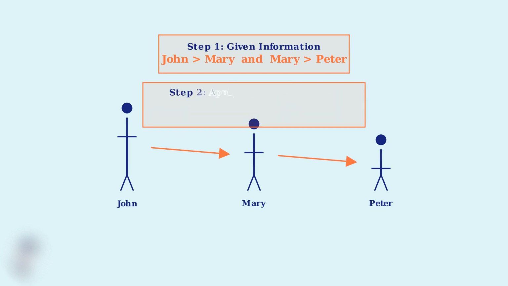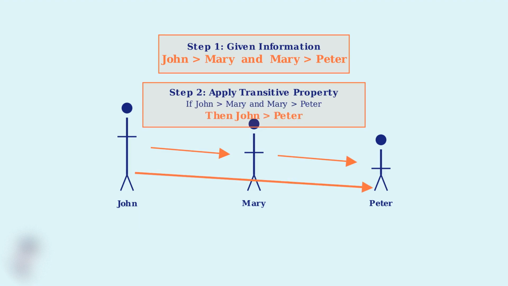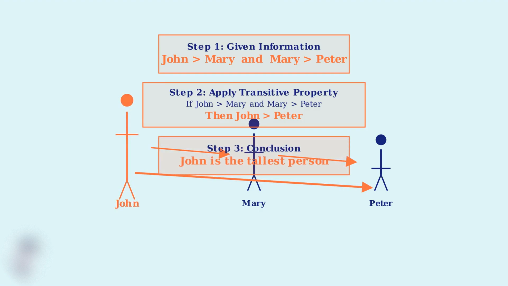Step 2. Now we apply the transitive property. Since John is greater than Mary, and Mary is greater than Peter, the transitive property tells us that John must be greater than Peter. Step 3. We can now conclude that John is the tallest person. Since John is taller than both Mary and Peter, he must be the tallest among the three.